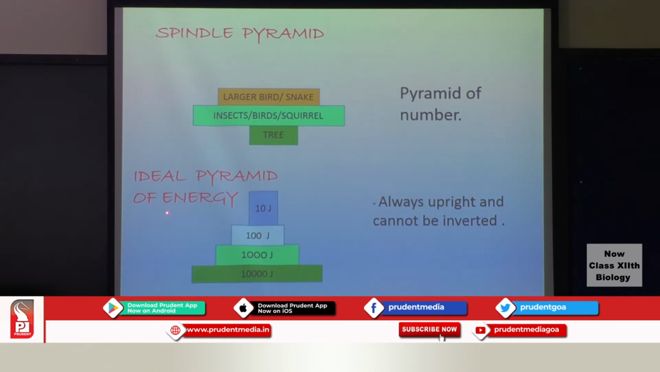The ideal pyramid of energy is always upright and cannot be inverted, because we have seen something called the 10% law. So when the energy flows from the lower trophic level into the higher trophic level, only 10% of energy will be flowing from the lower trophic level to the higher trophic level, and that's why the ideal pyramid will always be upright and cannot be inverted.